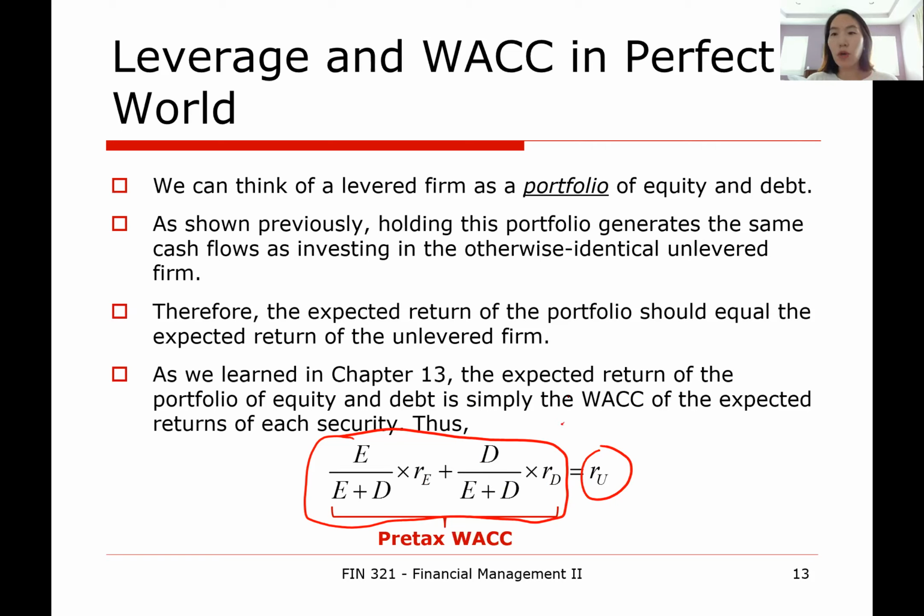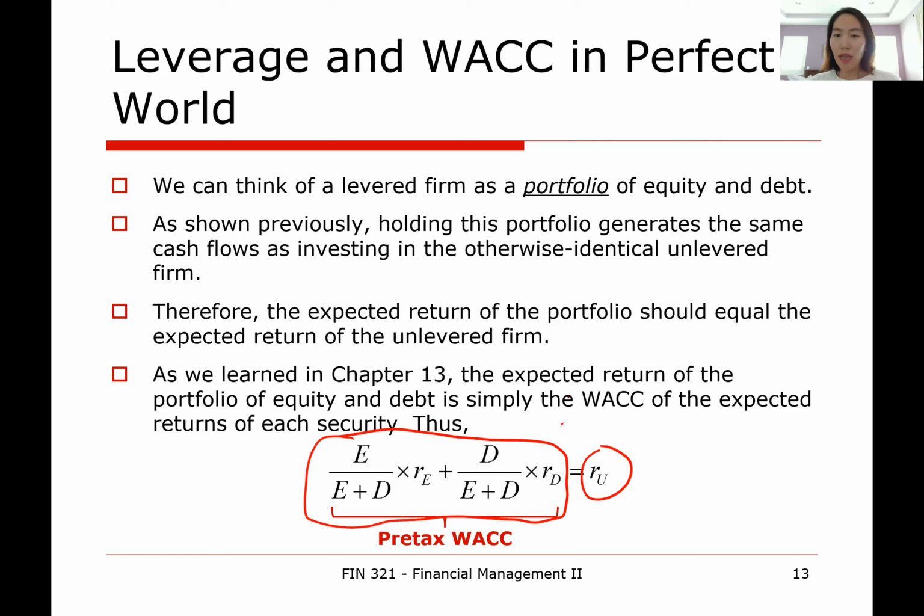In a perfect world, the levered company's WACC is represented by the pre-tax WACC, and that should equal RU. It means that no matter how the company mixes its debt and equity, the firm's WACC will not be affected, and it will always remain constant at the level of RU if the world is perfect.